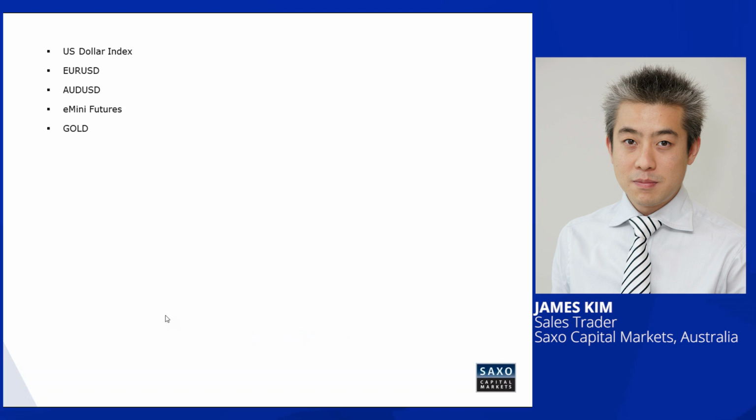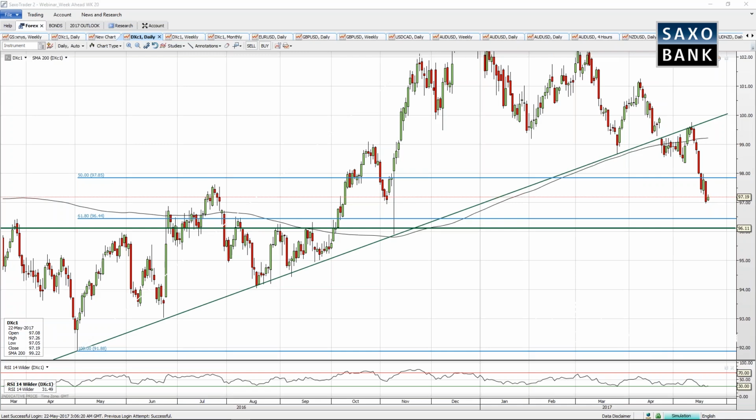This week we will be looking at the US dollar index, some levels coming up to the downside. More interestingly though, are levels to fade this rally in the euro dollar. That level will be covered. Interesting alignment in the Aussie dollar. We'll cover some analysis there. We'll cap it off with looking at eMini futures followed by gold.